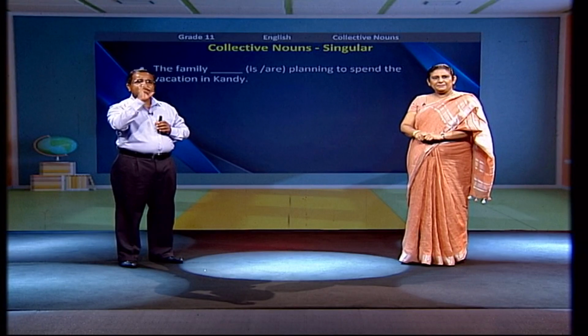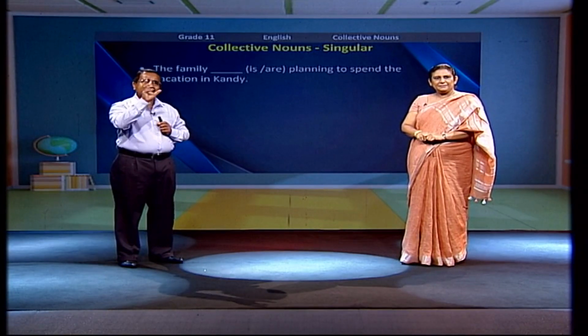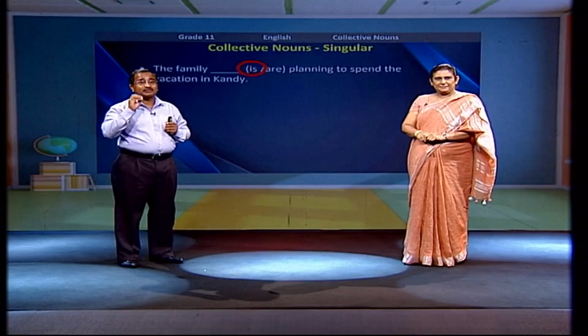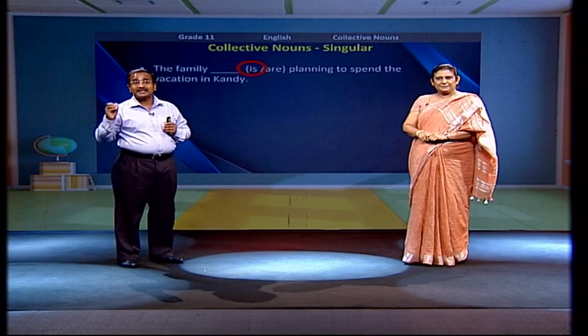Since the family is considered as one unit, it stands as a singular noun. Since it stands as a singular noun, we use a singular verb. The family is planning to spend the vacation in Kandy.